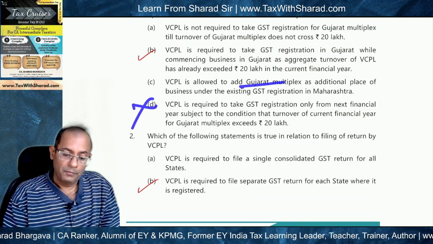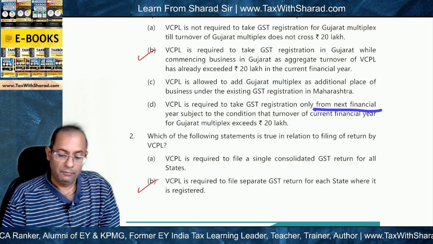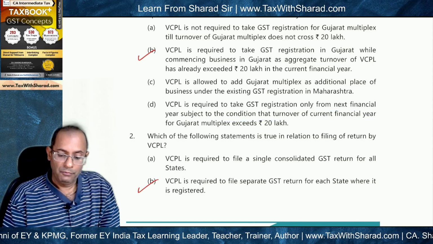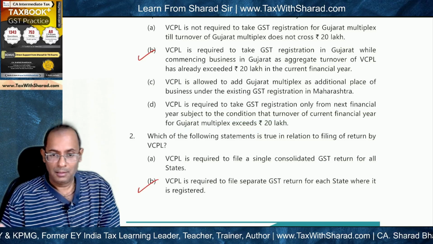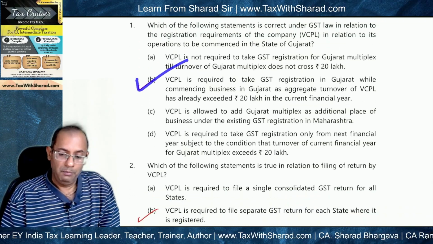Option D is also not correct. BPCL is required to take GST registration only from the next financial year, subject to the condition that turnover of current financial year for Gujarat multiplex exceeds 20 lakh. This is clearly not the law. So the correct answer will be answer B. Okay.